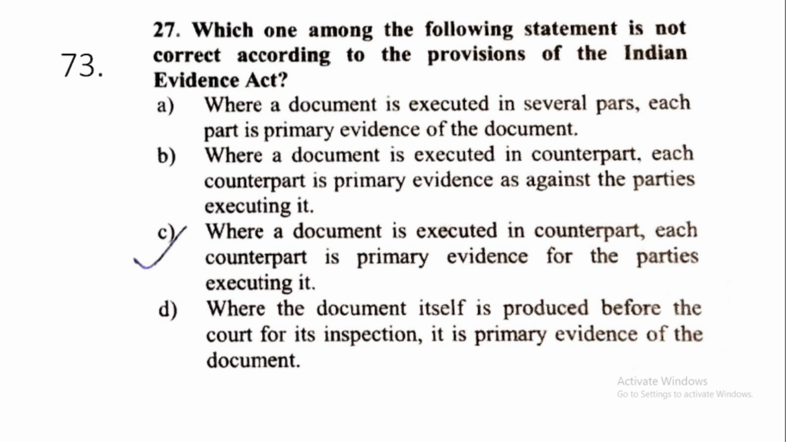73. Which one of the following statement is not correct according to the provisions of the Indian Evidence Act? This is option number C, where a document is executed in counterpart, each counterpart is primary evidence for the parties executing it. Then just a second. Primary. Yes, this is not correct.